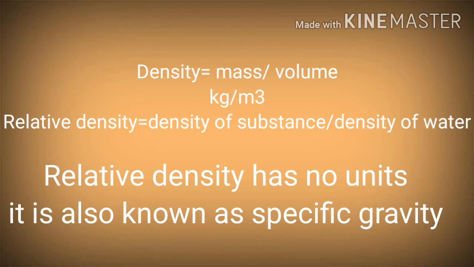Density. Density is a ratio of mass and volume. Mass upon volume is equal to density. The SI unit of density is kilogram per meter cube. The relative density is a ratio of the density of a substance and the density of water. Relative density is equal to density of substance upon density of water. This ratio has no unit. So relative density has no unit and it is also known as specific gravity.